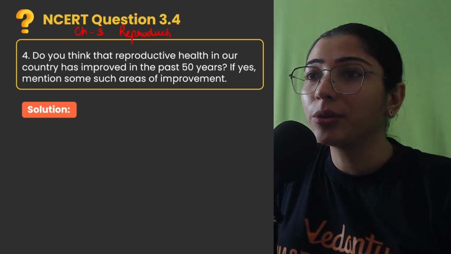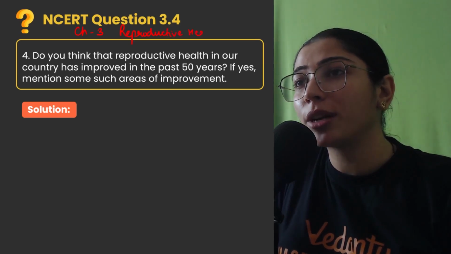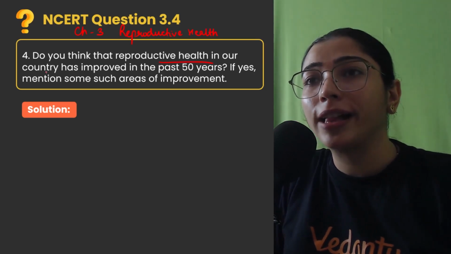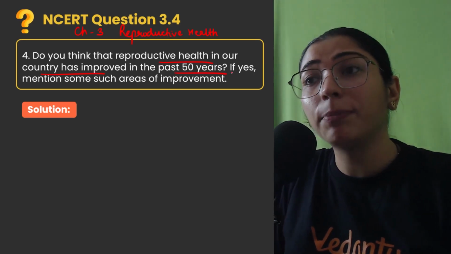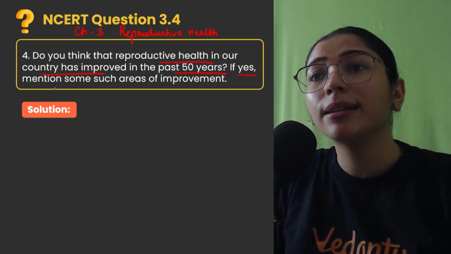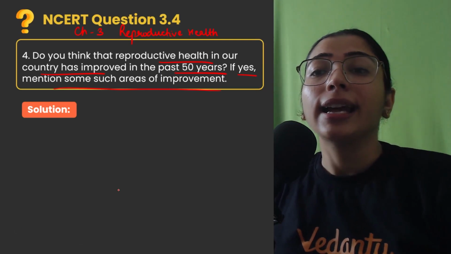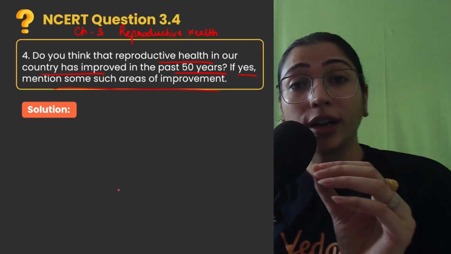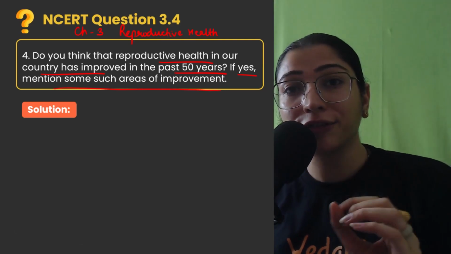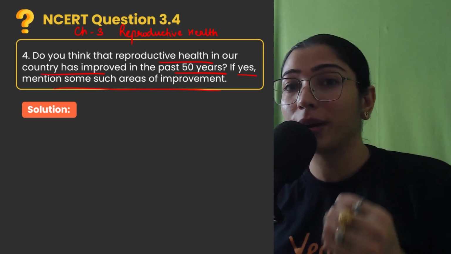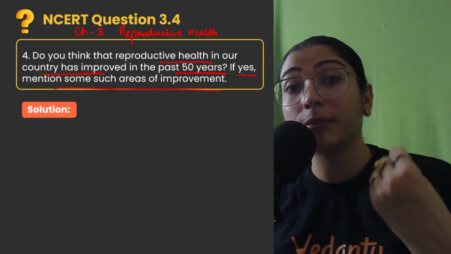The question that you see on the screen is the fourth question of your back exercise of this chapter. Do you think reproductive health in a society has improved in the past 50 years? If yes, mention some areas of improvement. So they are asking you basically that has the reproductive health brought about any improvement in the last 50 years in our country? और अगर ऐसा है तो हमें उन areas of improvement को बताना है कि कौन कौन से areas में हमने बहुत improve किया है.